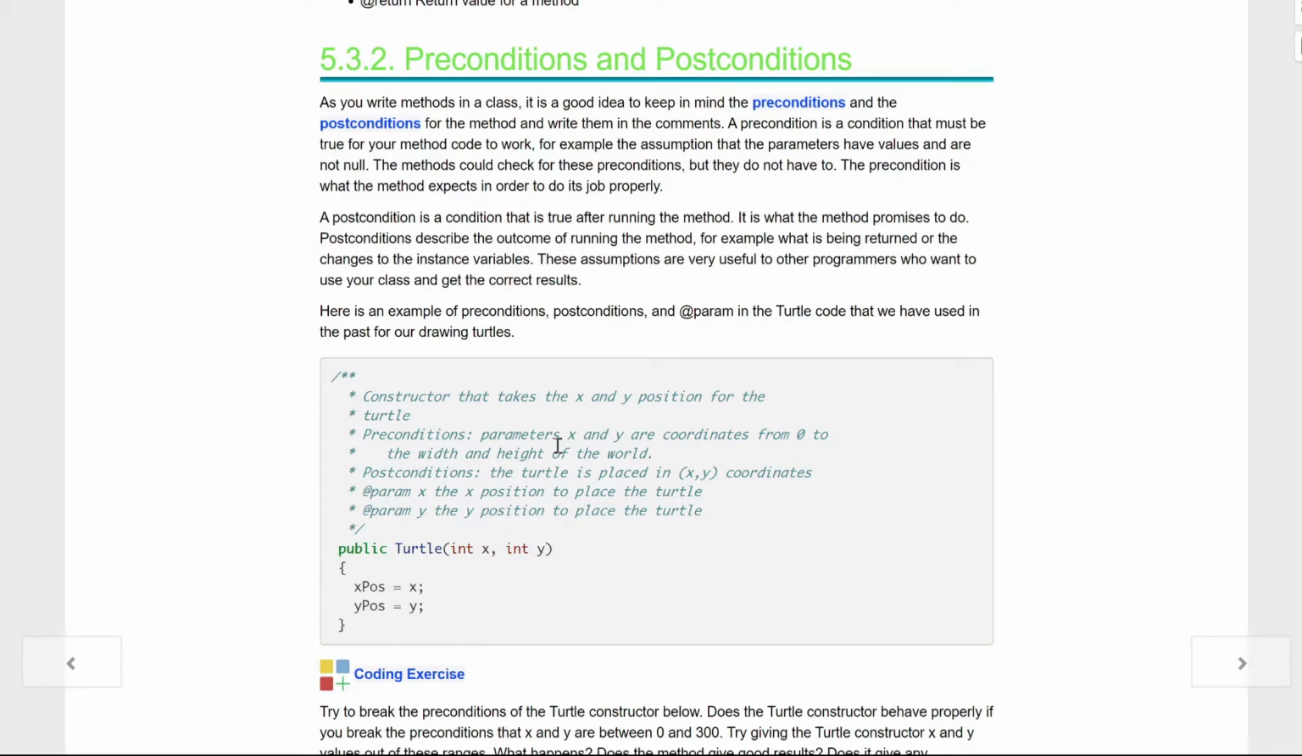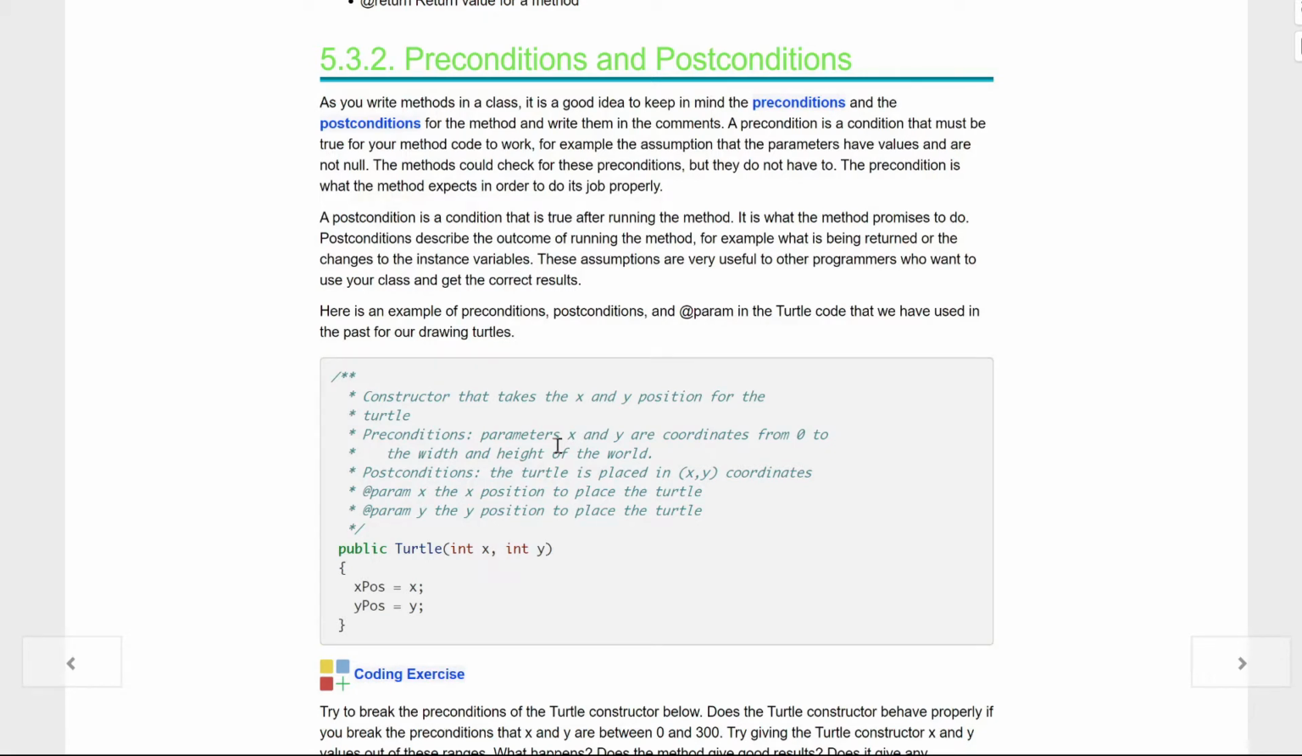A postcondition is a condition that is true after running the method. It is what the method promises to do. Postconditions describe the outcome of running the method, for example, what is being returned or what changes to the instance variable. These assumptions are very useful to other programmers who want to use your class and get the correct results.